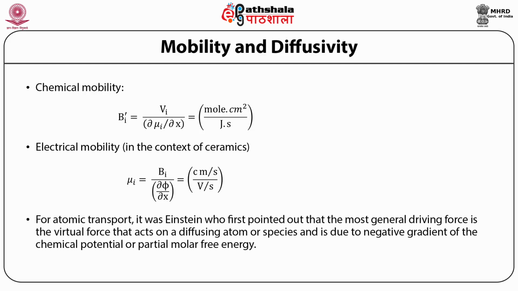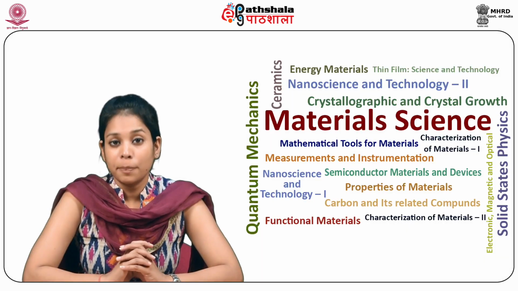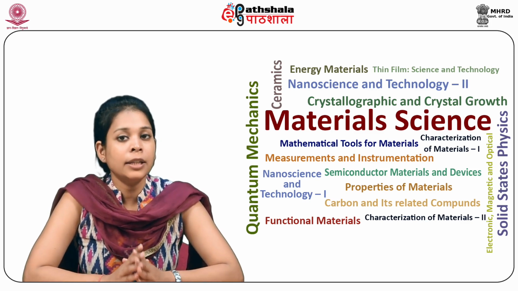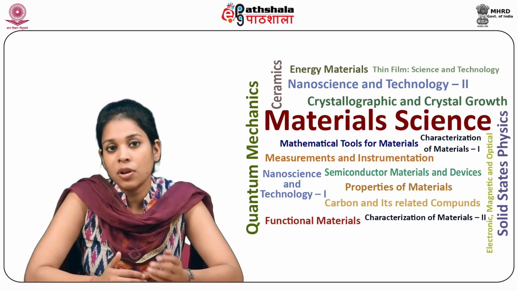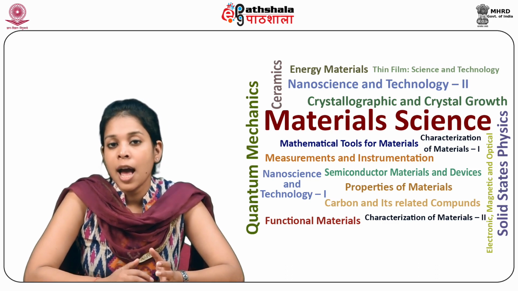So for atomic transport, it was Einstein who first pointed out that the most general driving force is the virtual force, which acts on a diffusing atom or species and is due to the negative gradient of the chemical potential or partial molar free energy, and it is expressed as F = (1/N_A)(dU/dx). To obtain the relation between the mobility and diffusivity of the ith species, we need to write the flux in general form as a product of concentration and velocity.